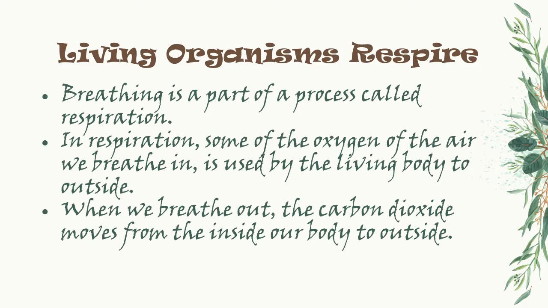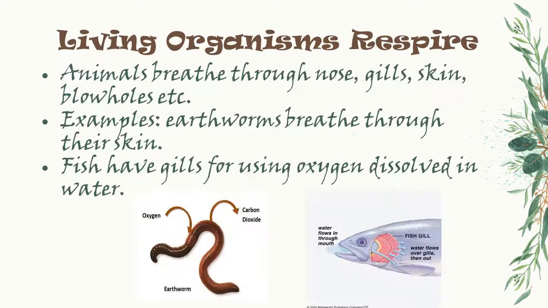In animals like cows, buffaloes, dogs or cats, the process of breathing is similar to humans. Different animals have different organs of breathing. Animals breathe through the nose, gills, skin, blowholes, etc. For example, earthworms breathe through their skin. Fish have gills for using oxygen dissolved in water.